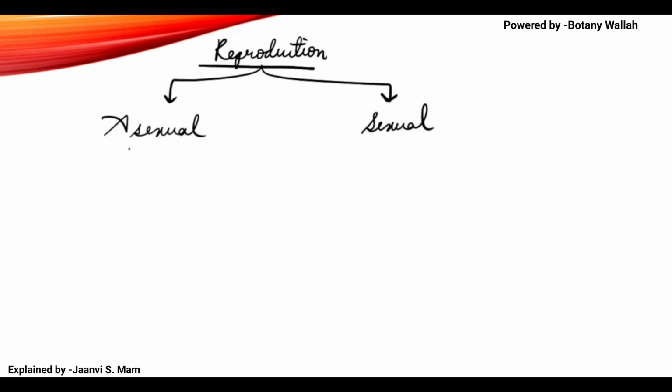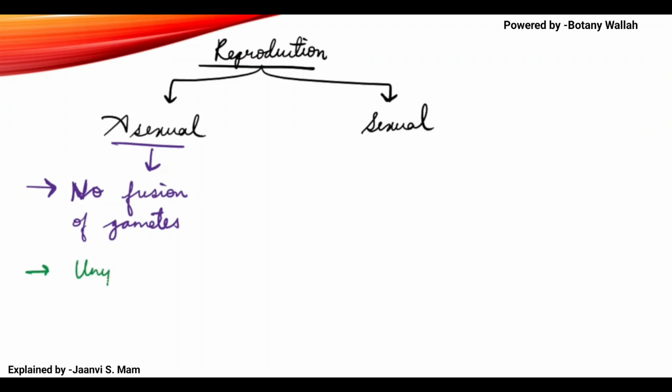Asexual reproduction means the reproduction in which there is no fusion of gametes. So here there is no involvement of gametes. Since there is no fusion of gametes, even if only one organism is present, it is fine. Uniparental condition occurs in asexual reproduction.